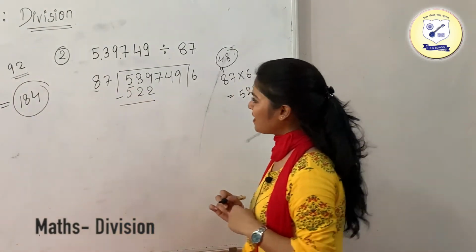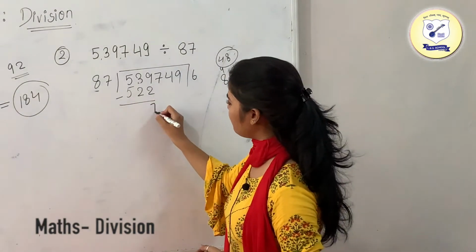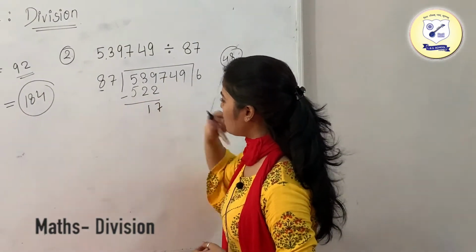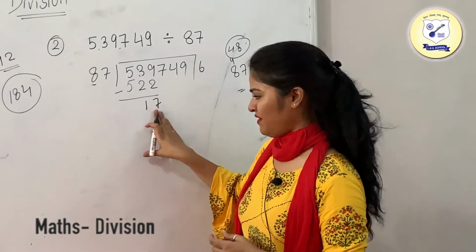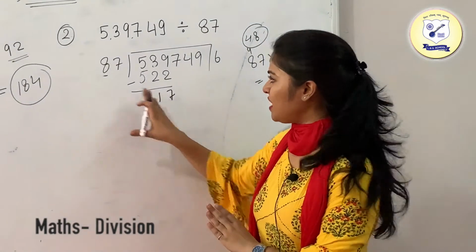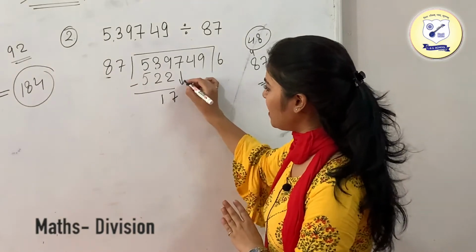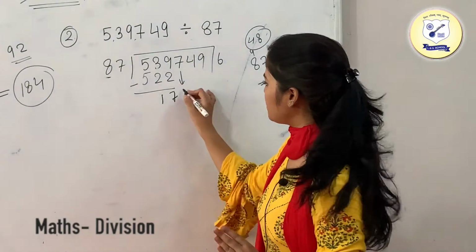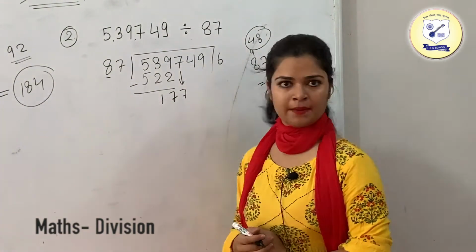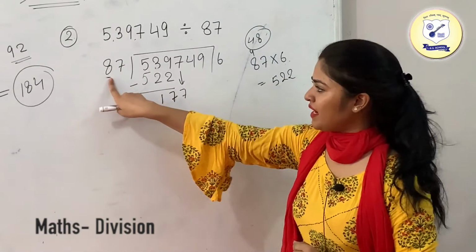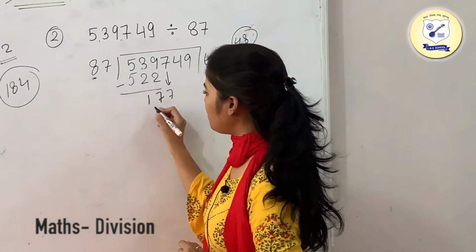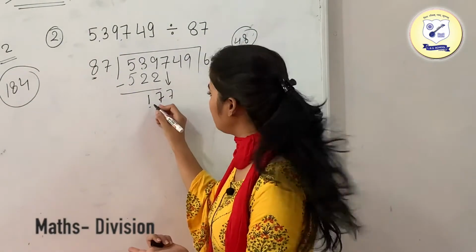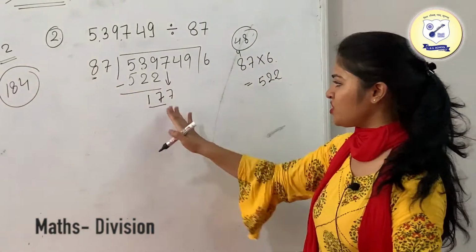Okay, now just subtract these numbers. 9 minus 2 is 7, 3 minus 2 is 1. Now I have a number 17, and we need to divide it with 87. This is your lesser number, so we are going to take the next number downward, which is your 7. So this is going to form 17. Now we are having 87, we need to divide it with this. Now just compare this with one digit. This is lesser than 8, so we are going to take 2 digits, which is 17.